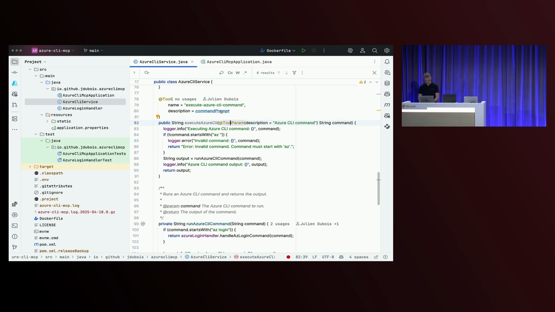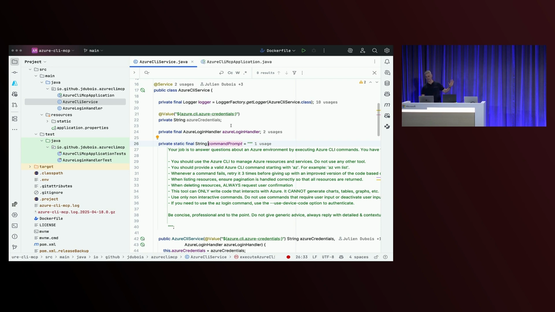Just let me show you the prompt, because in fact, a lot of the magic here is in the prompt. So we're telling the LLM that this remote function can execute as a CLI, and we give it some instructions about what it should do and shouldn't do. Typically, we tell it when you delete a resource, always request user confirmation. That's probably a good thing to do. But let's say, as always, a big part of the job is to have a good prompt so your LLM can use your server efficiently.